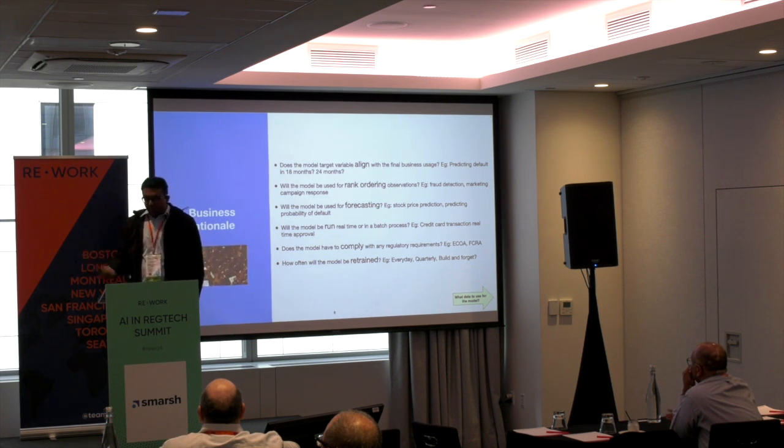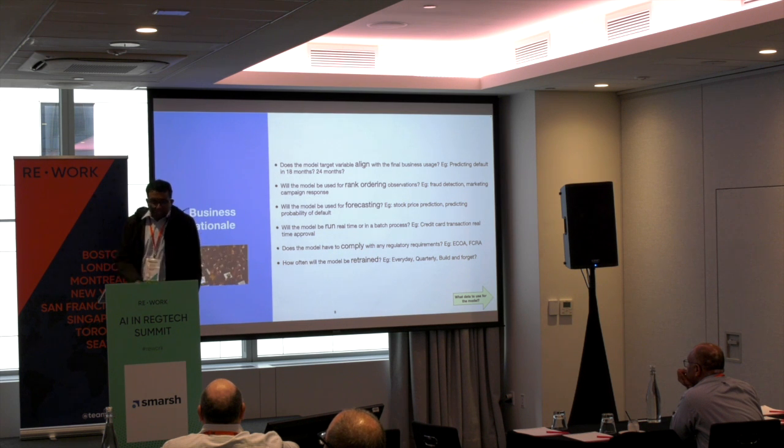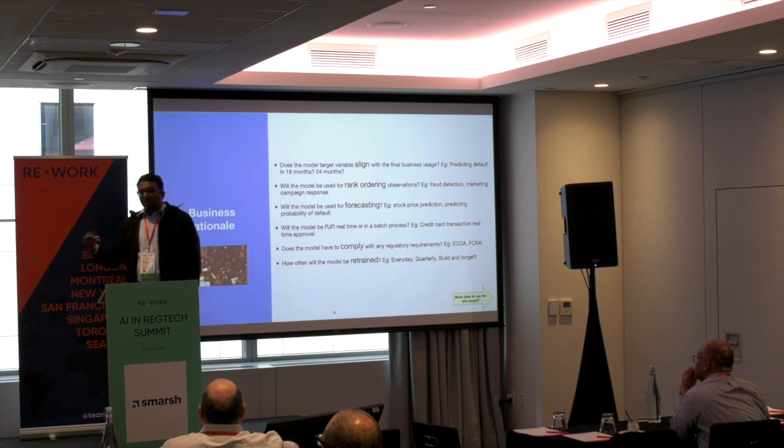For example, to start with, does the model target variable actually align with the final business usage? This is a problem because otherwise we might end up building a model that does not align with the business usage, which would mean that the model is not going to be used, which is a waste of everybody's time. The next question is, is it going to be used for rank ordering or forecasting? Knowing how it's going to be used should determine the metric for the model, how we select the model, and so on.